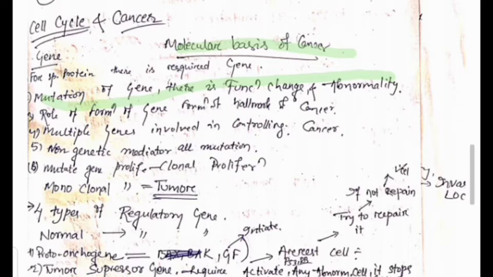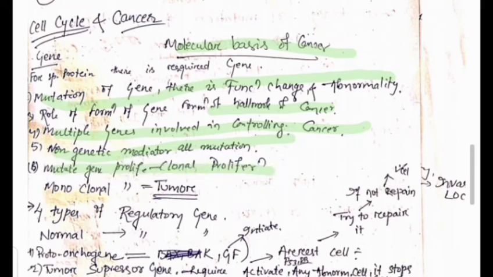Because the role of a gene is the hallmark feature of a cancer. If gene structural and functional abnormality occurs, then cancer is a must. That's why the gene is the important factor of a cancer. So it is called the hallmark feature of a cancer. There are multiple genes involved in controlling a cancer. The important thing is that non-genetic mediators all cause mutation, and a mutated gene leads to proliferation.